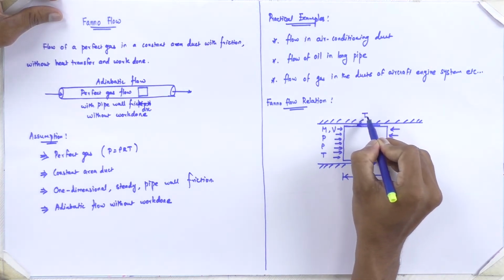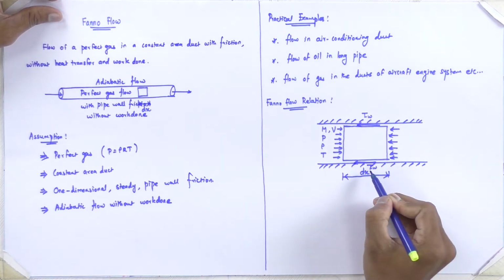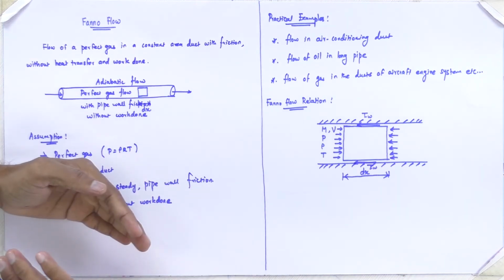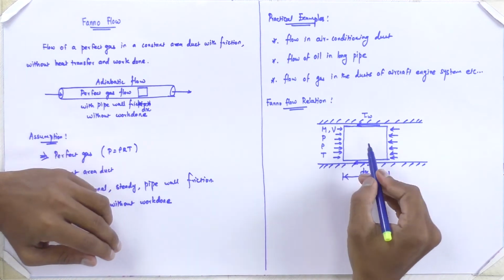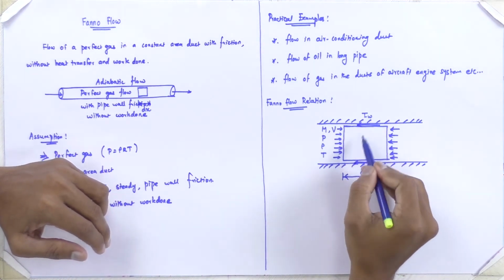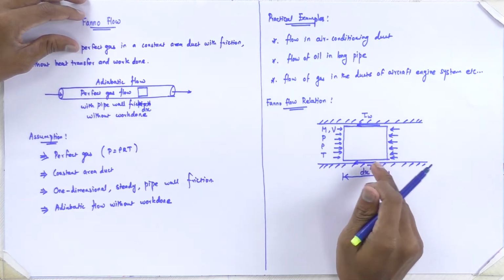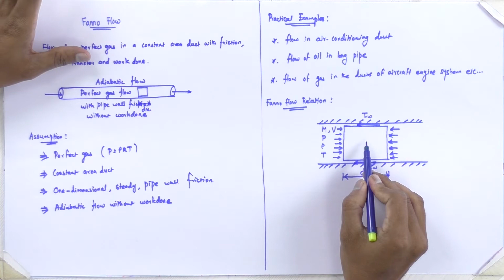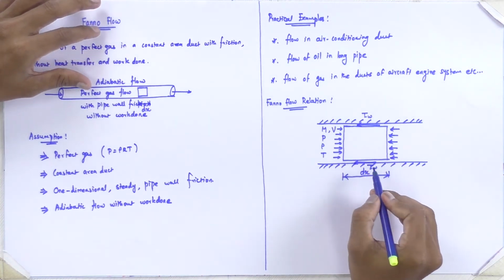So frictional shear stress, let's say this is tau w. This will act on the sides where the fluid element is touching the pipe wall. Other than that, we will not have any other forces. One is pressure force and frictional shear force. So these are the two forces that will act on this fluid element.